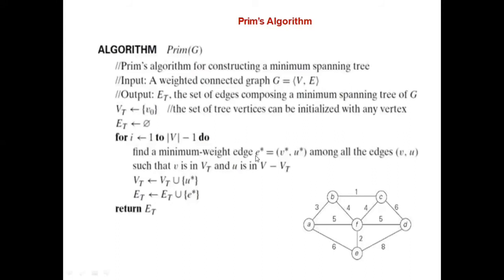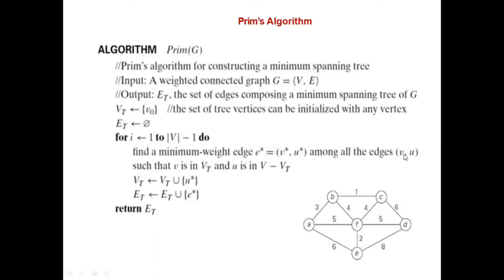Find the minimum weight edge e star. One edge will be called e star, which has two nodes, v star and u star. Any edge you represent like AB, where A is your v star and B is your u star.